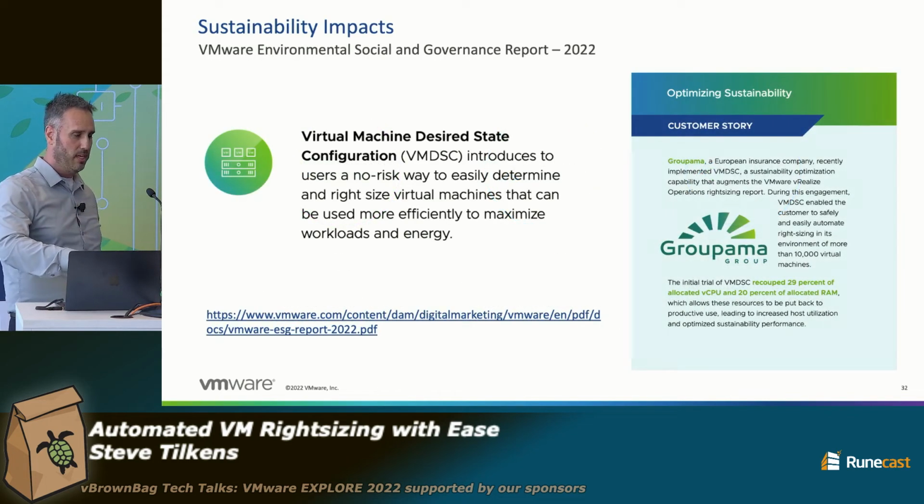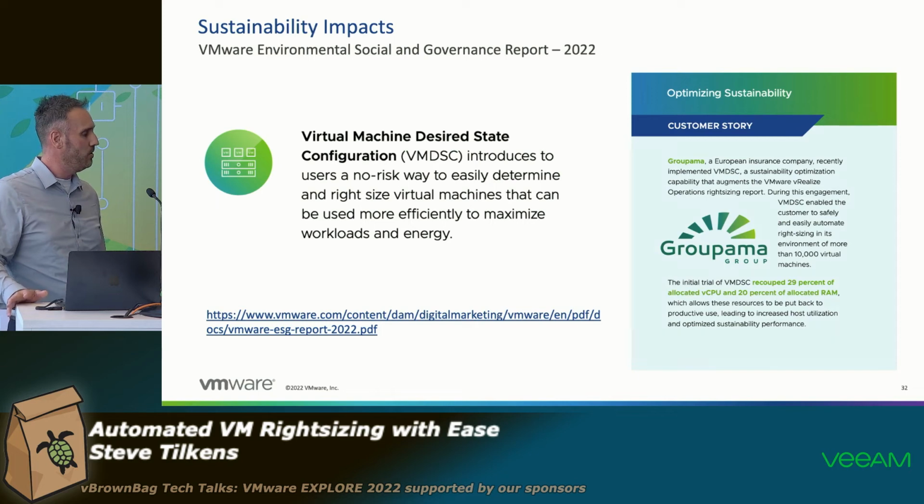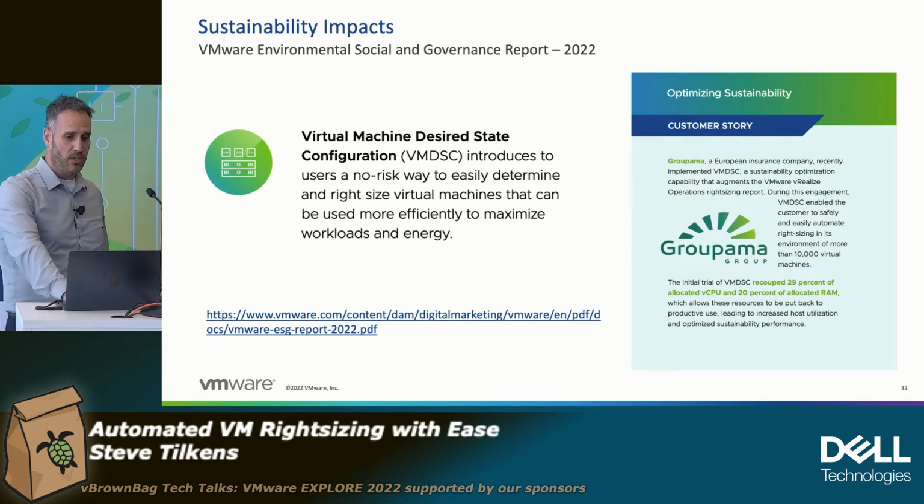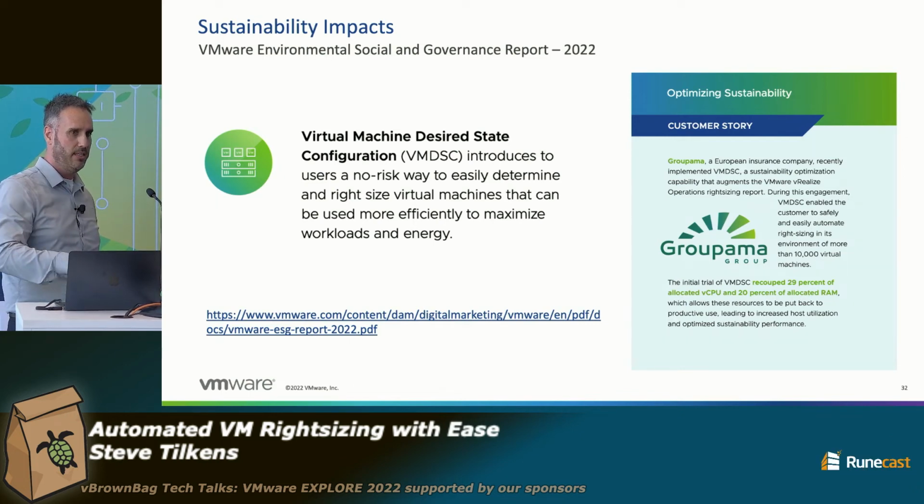But more from a sustainability impact perspective, this was recently featured in VMware's 2022 ESG report, that's the Environmental, Social, and Governance report. They highlighted it because of the potential implications it could have as it relates to right-sizing and lowering your carbon footprint, right? And so we actually worked with a customer, I believe out of France, Groupama, and they were leveraging VMDSC in the dev environment with Ansible, actually. They didn't use any of our integrations with vRealize.